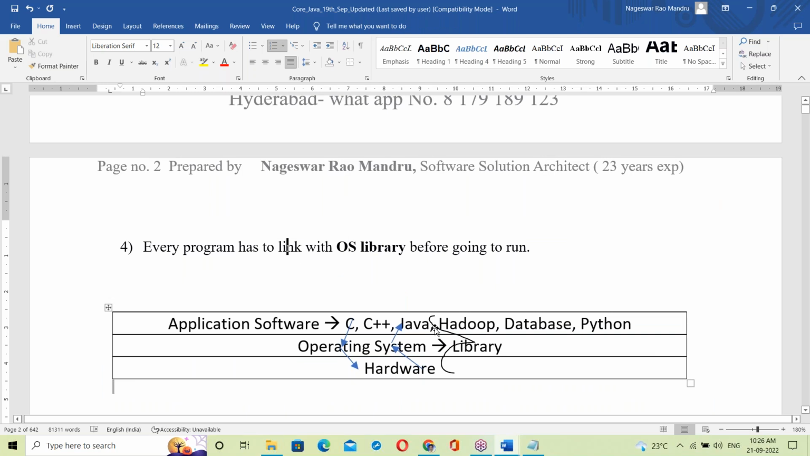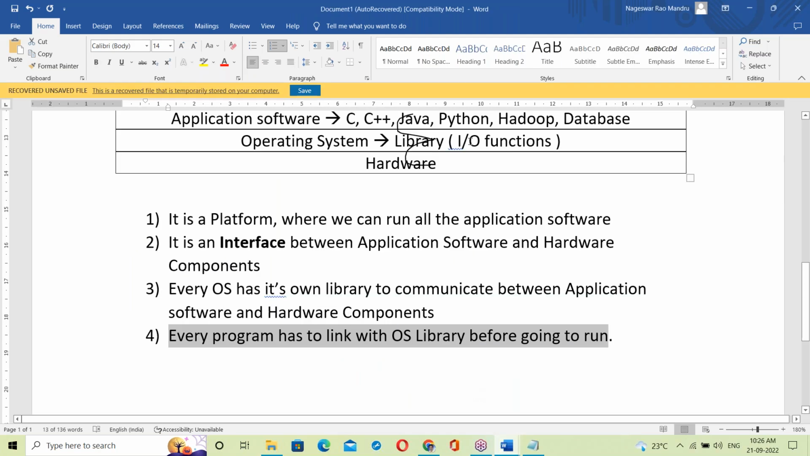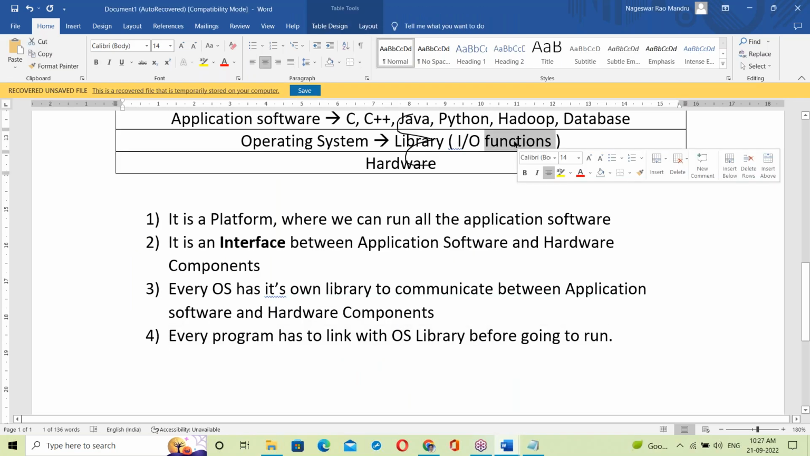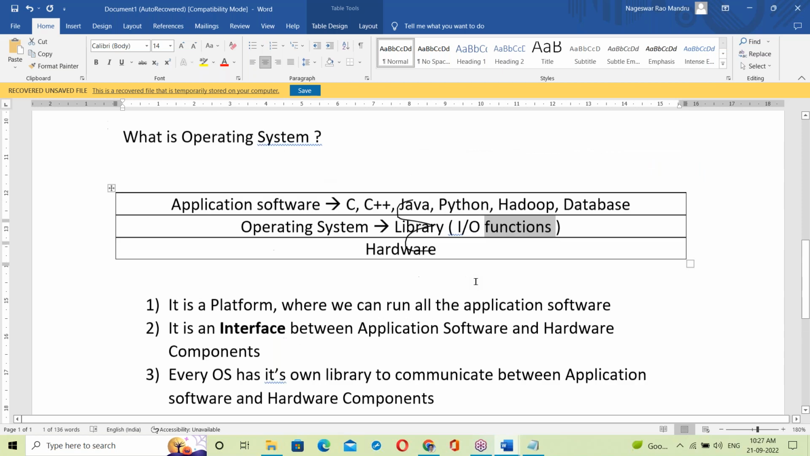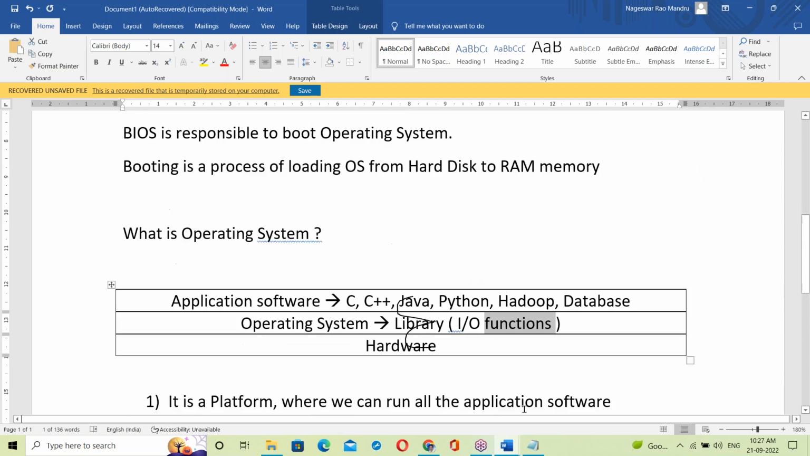A library contains all input output functions. Library is a collection of input output functions to perform input output operations.